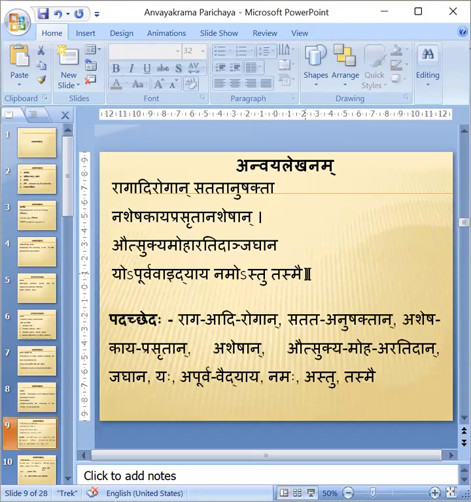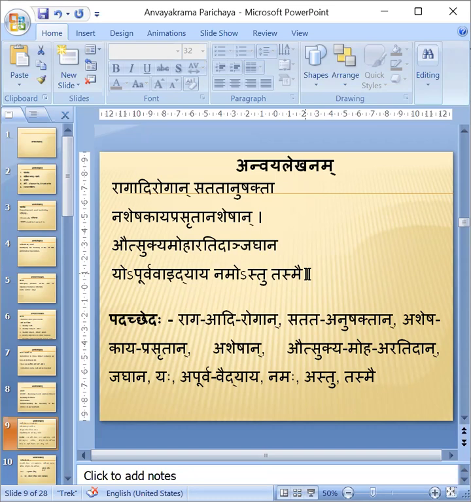Next, see the example, the first shloka I have taken here: Ragadi Rogan Satatan Ushaktan Asheshakaya Prasutan Asheshan Autsukya Moha Ratidan Jaghana Yo Purva Vaidyaya Namostu Tasmai is a shloka. Here, Ragadi Rogan is one word. While making Padacheda, I can't separate Raga, Adi, Roga, because there is no vibhakti in between Raga, Adi and Roga. Therefore, it is a Samasta Pada.